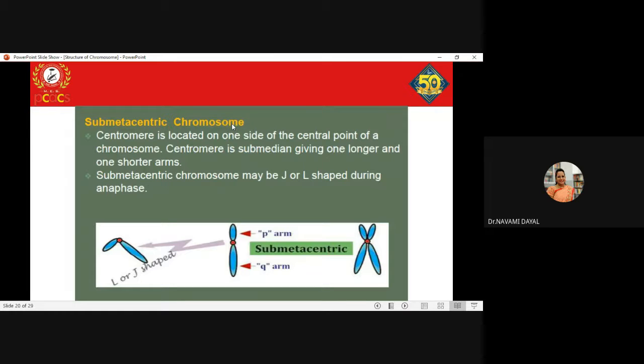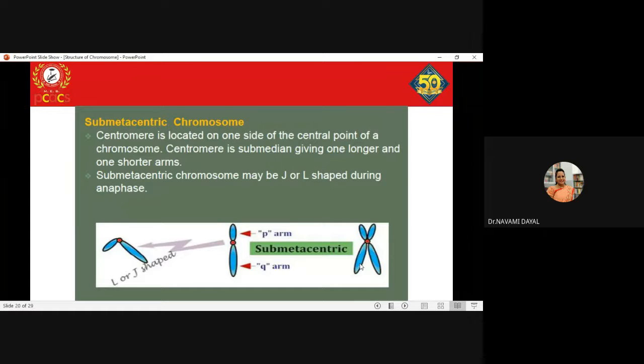What is submetacentric? Here the centromere is located on one side of the central point. It is not exactly in the middle, nor exactly towards the end. It is somewhere located on one side of the central point, either towards the right side or towards the left side.